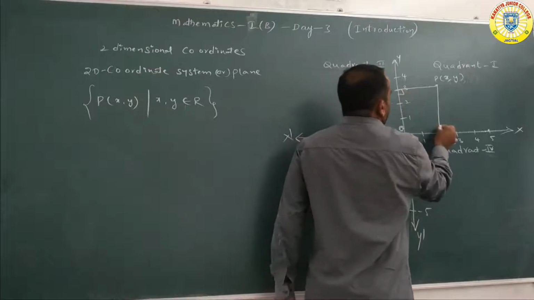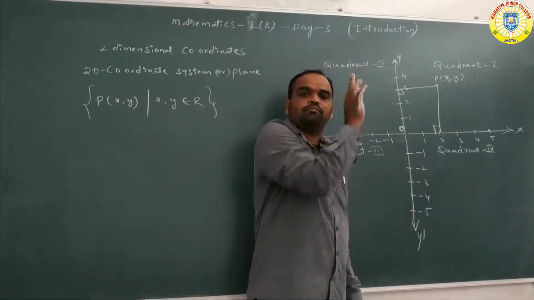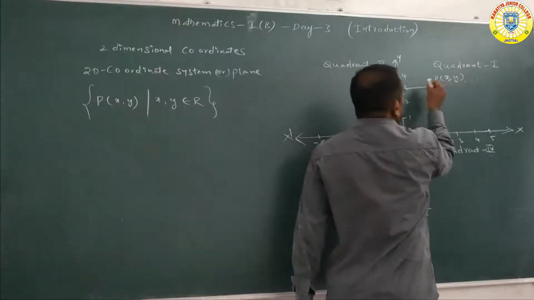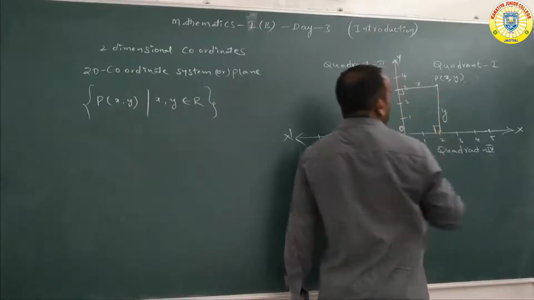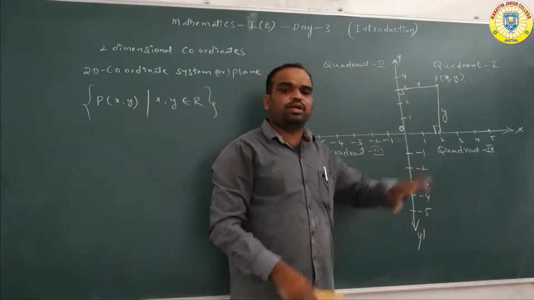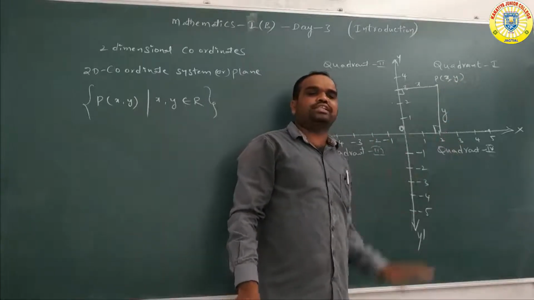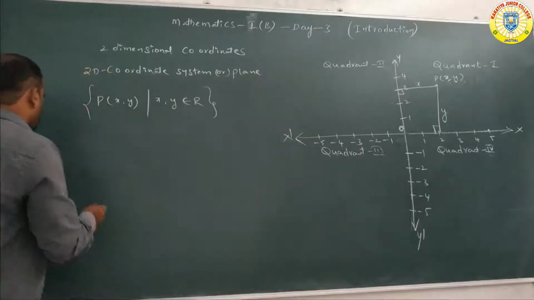See here. The x coordinate denotes the perpendicular distance from the point to the y axis. So this is nothing but the x coordinate. This is nothing but which one, sir? Y coordinate. The y coordinate is nothing but the perpendicular distance from the point P to which one, sir? X axis. Understand?